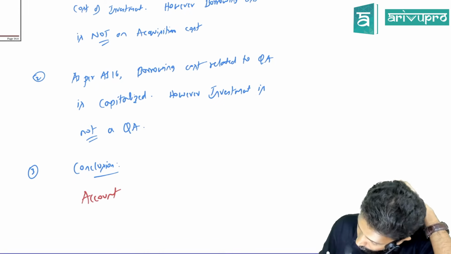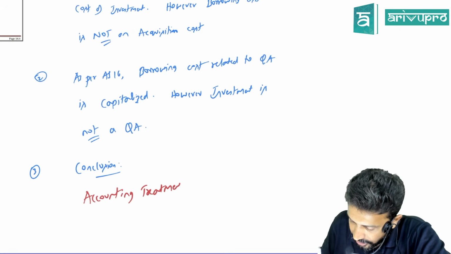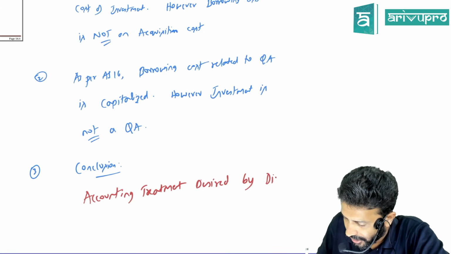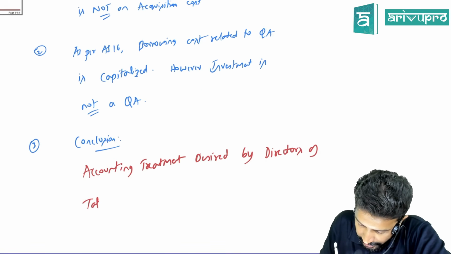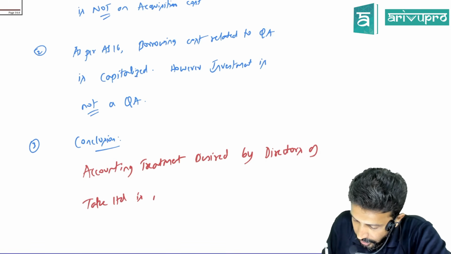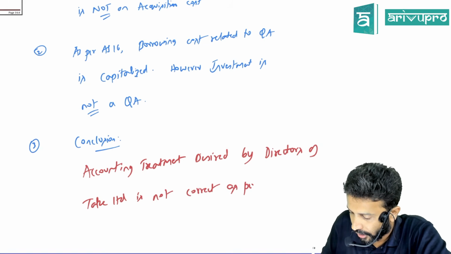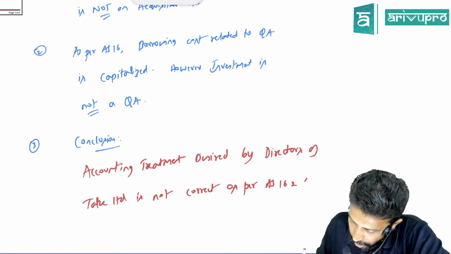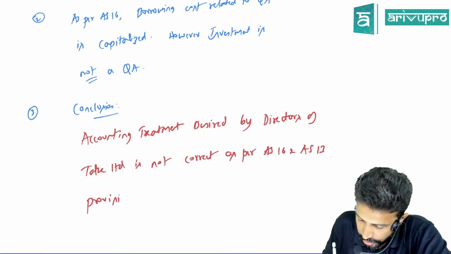The final conclusion is what? The accounting treatment desired by the directors of the company is correct or not correct? It is not correct as per the provisions of AS 16 and AS 13. That's all. Those are your conclusions.